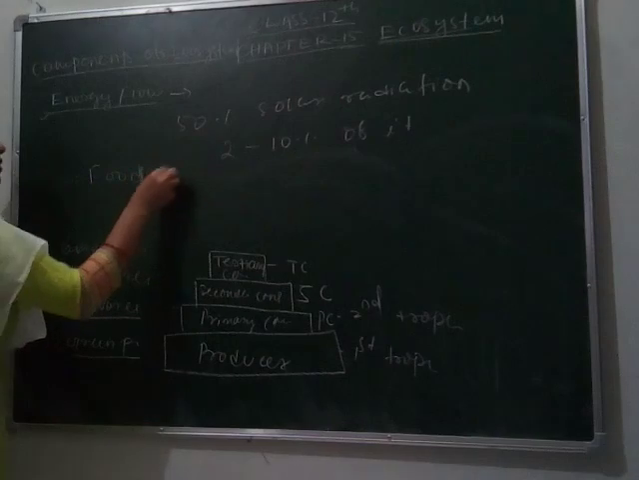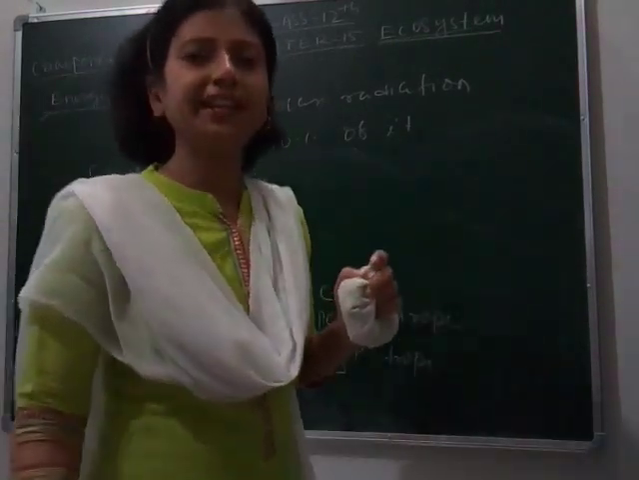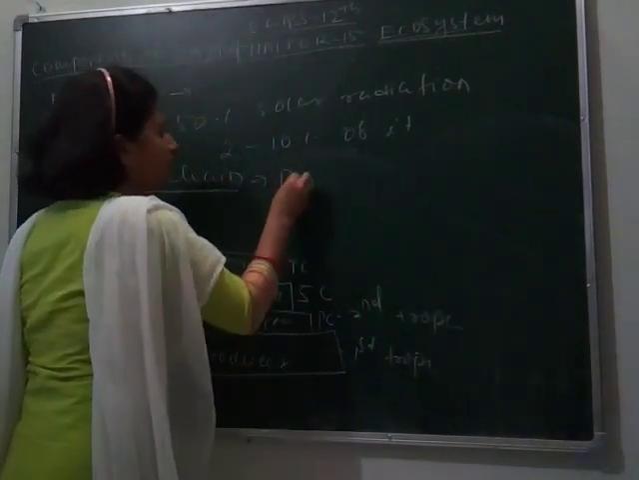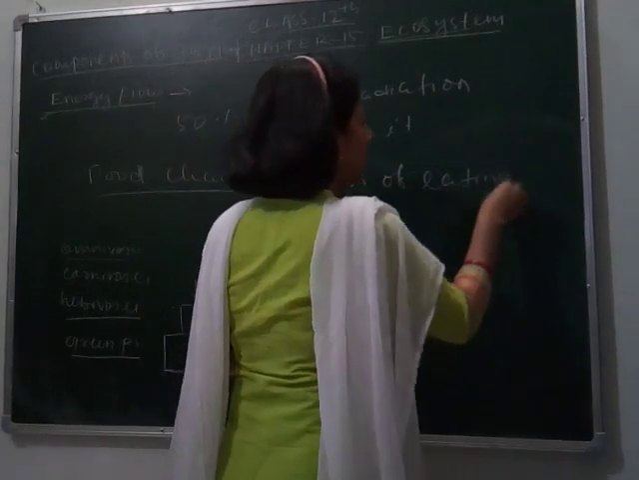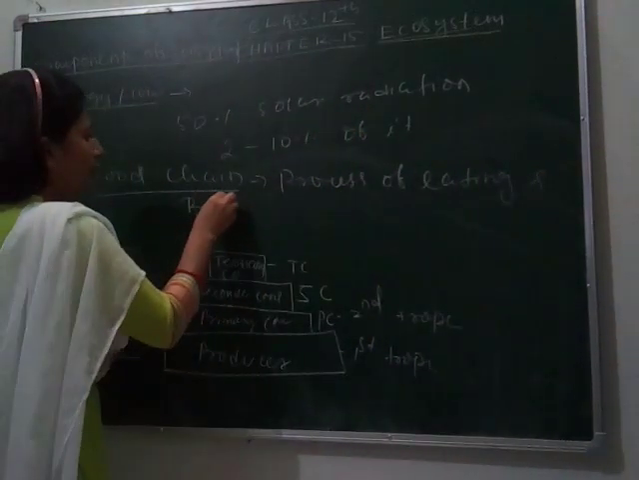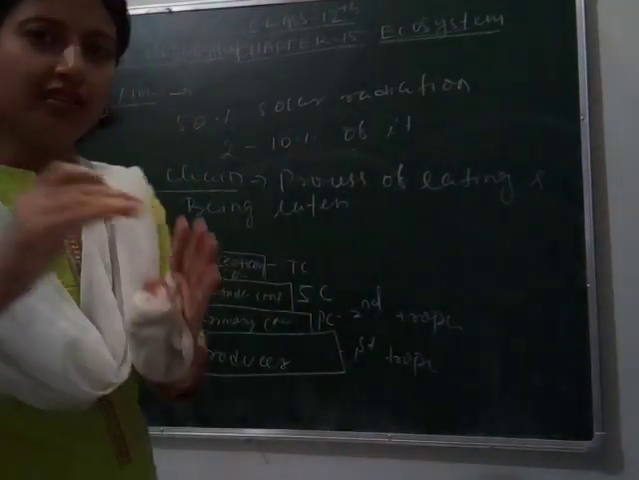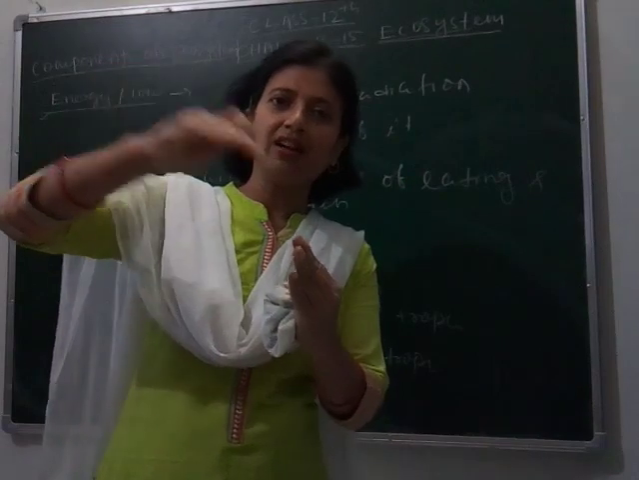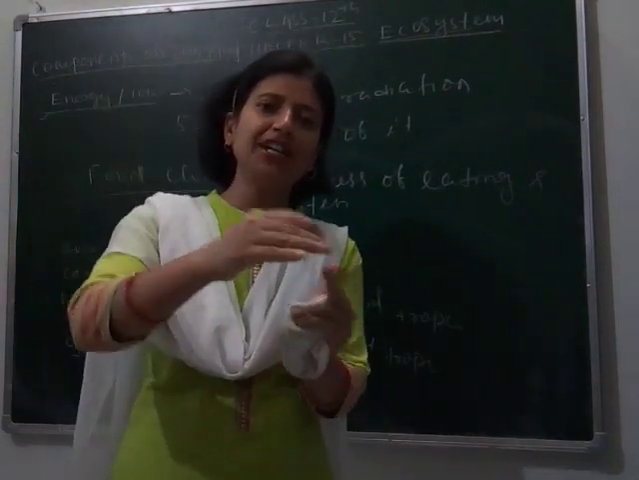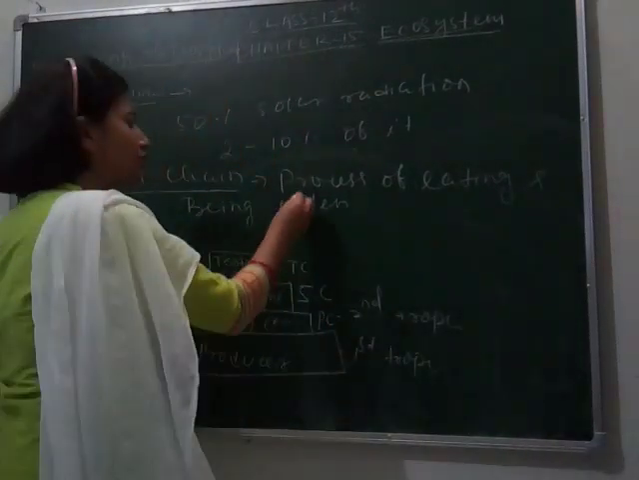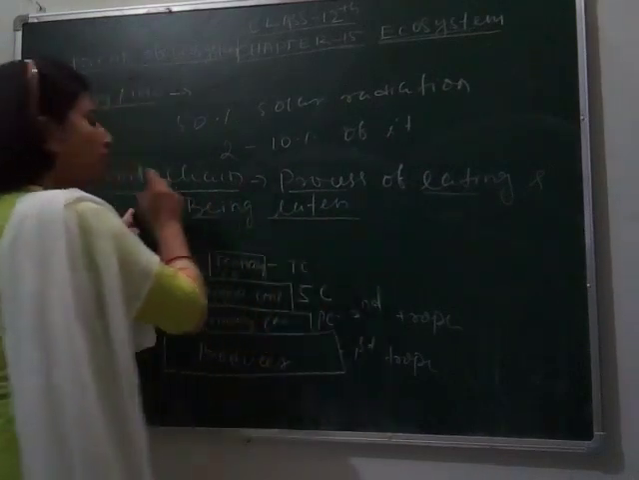Food chain. And as we know, food chain is the process of eating and being eaten. Food chain, where the organisms are arranged on the basis of their food habit, like a chain. They are joined or interlinked to each other. So the process of eating and being eaten is called a food chain.